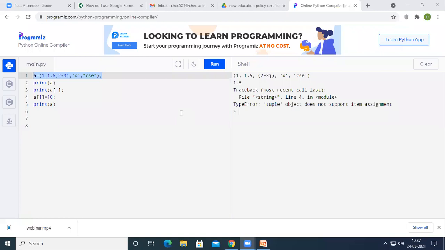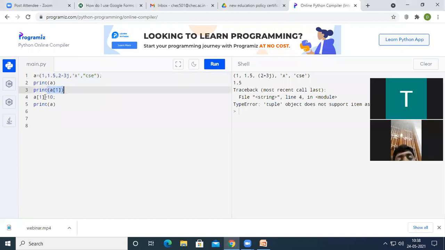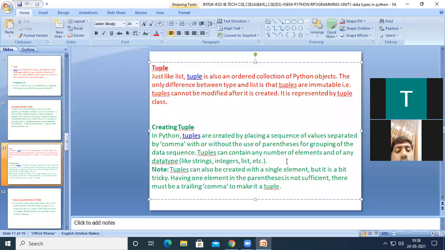And in a list, if we want to change the existing value, we can do that because a list is mutable. But in a tuple, we cannot change the existing value because tuples are immutable, right? So this is how we can create a tuple and access individual elements of a tuple. This cannot be done because the tuple is immutable, right? Now, let us see the next thing.